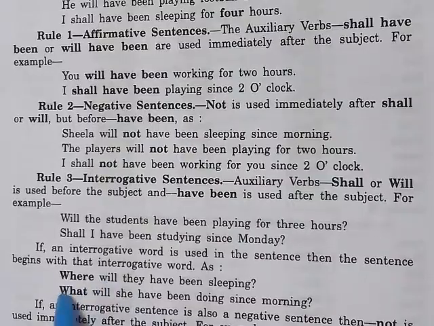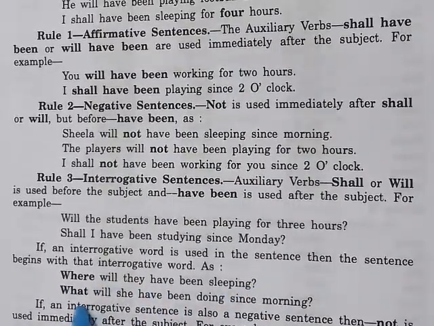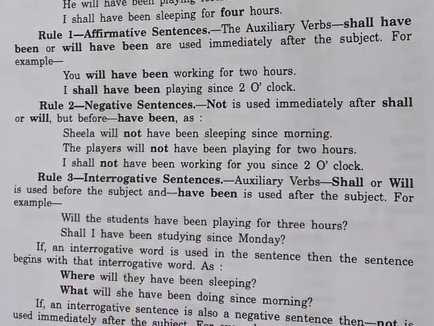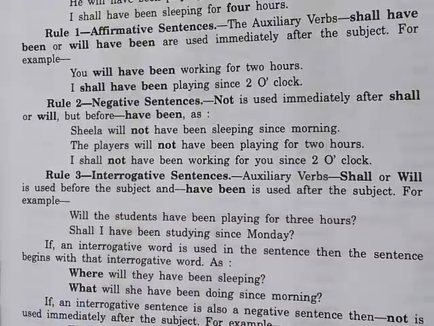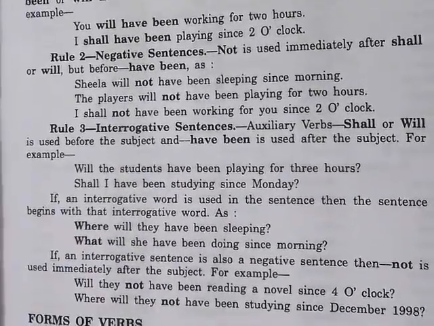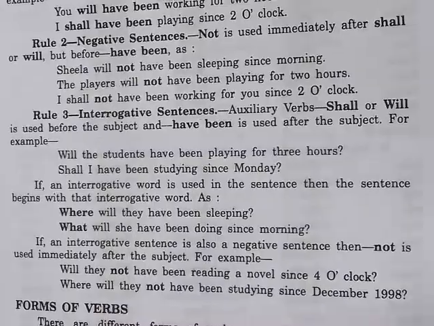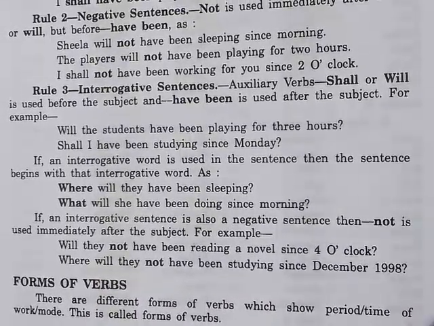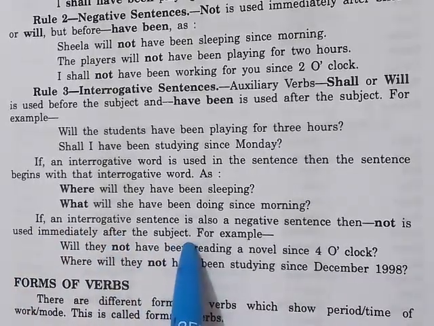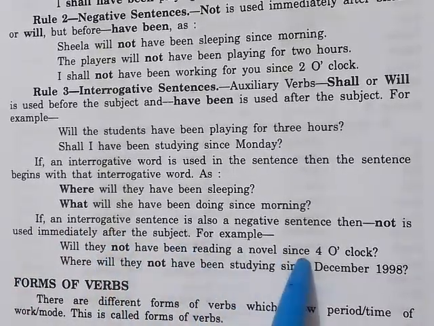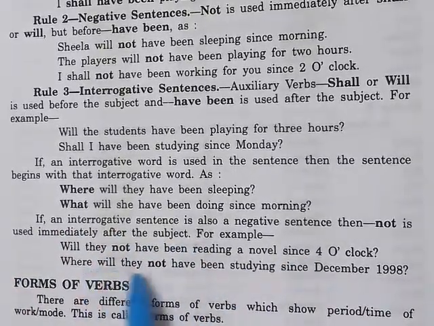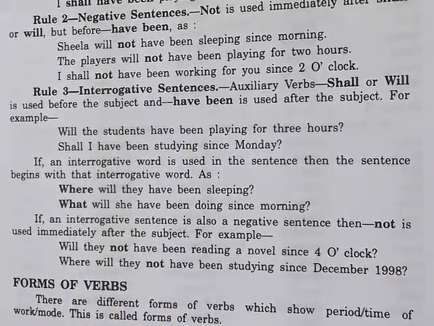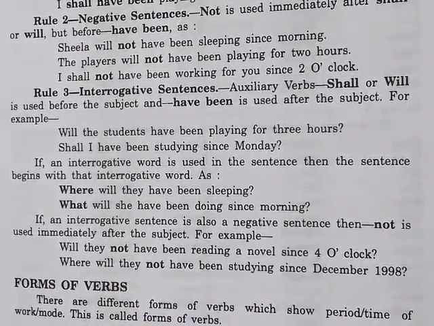Where will they have been sleeping? What will she have been doing since morning? If an interrogative sentence is also a negative sentence, then not is used immediately after the subject. Will they not have been reading a novel since 4 o'clock? Where will they not have been studying since December 1998?